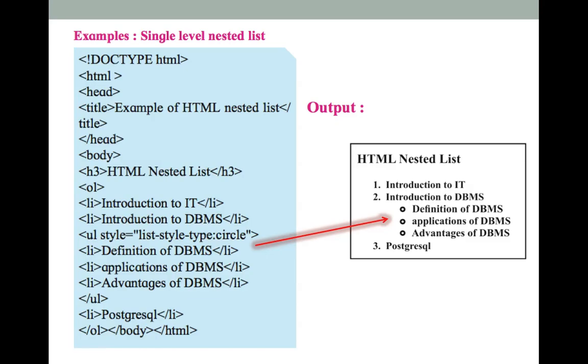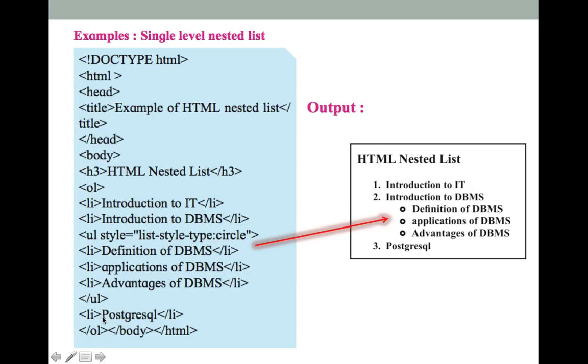In this unordered list, the UL style, list style type circle, has been used. Within that the 3 list items have been used, and the UL tag is closed. After advantages of DBMS, the unordered list ends here.